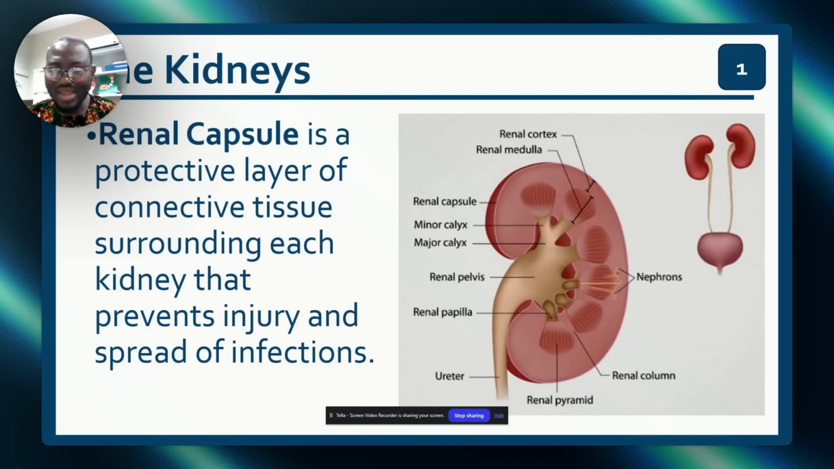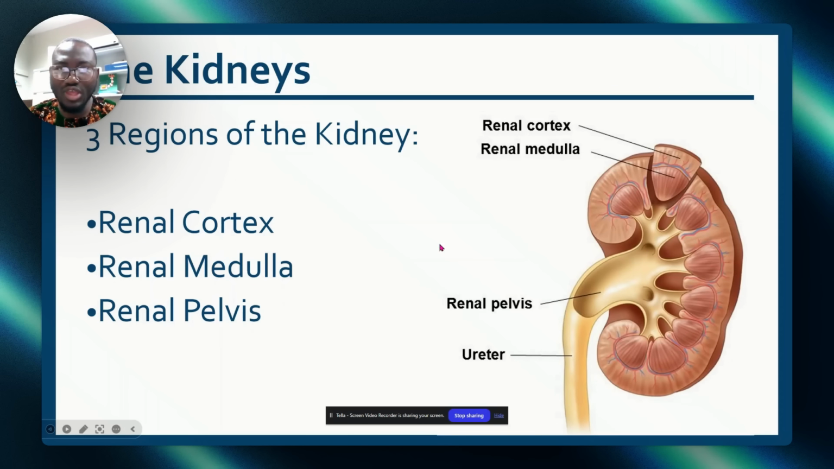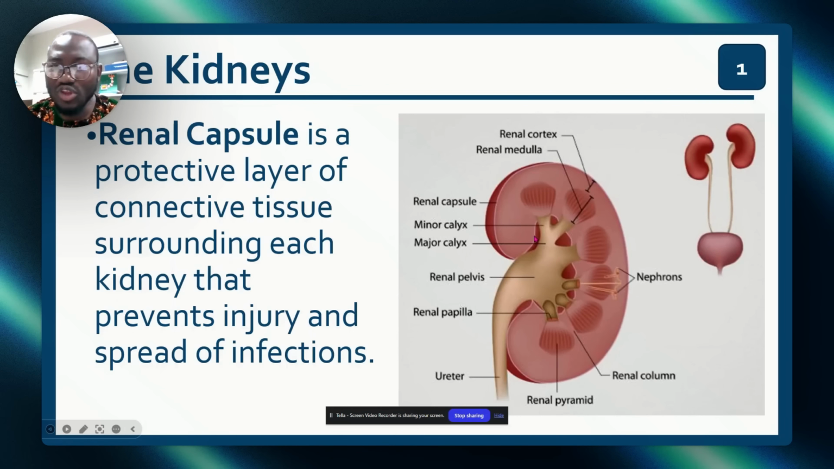Okay. Now, talking about the capsule, what is the renal capsule? The capsule is just a protective layer of connective tissue surrounding the kidney. What it does is stop infections from spreading within the kidney. So when you cut it, this is the capsule. Then the second one that we mentioned is the tubules. When you open this, this is the capsule, this is the nephron, and this is the tubules of the nephron. We are going to discuss this.